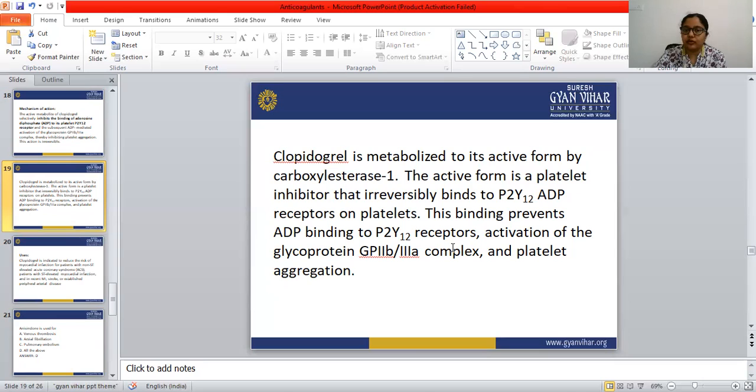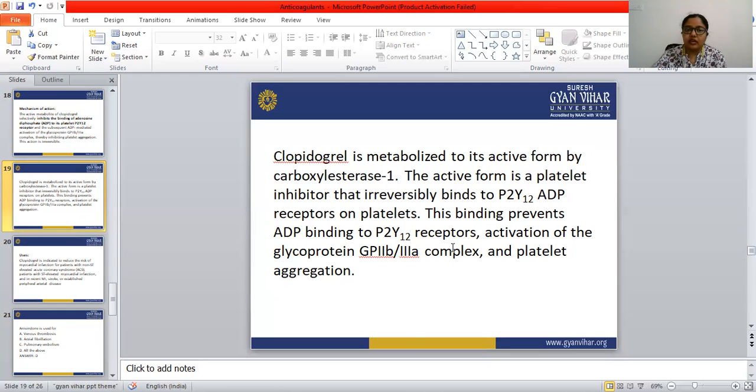ADP binding is responsible for activation of the glycoprotein GP2B and 3A complex and platelet aggregation. When ADP doesn't bind with that receptor, platelet aggregation doesn't happen.